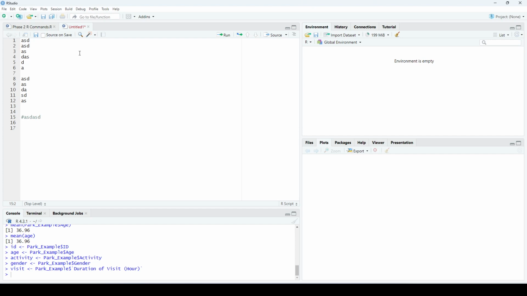So I will just add a hashtag before it. You can add however many hashtags you want. Okay, and then you can add a hashtag here if you want a multi-line comment and so on. Okay, so this is how you open a script file to write your codes.